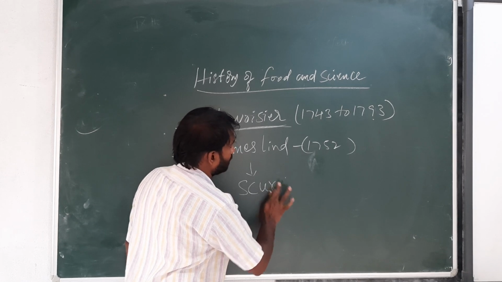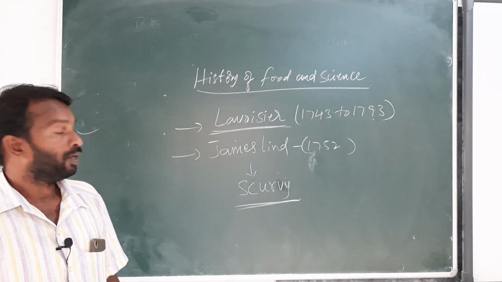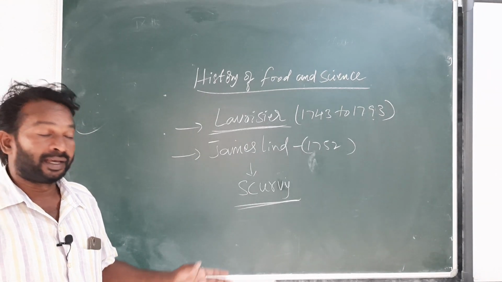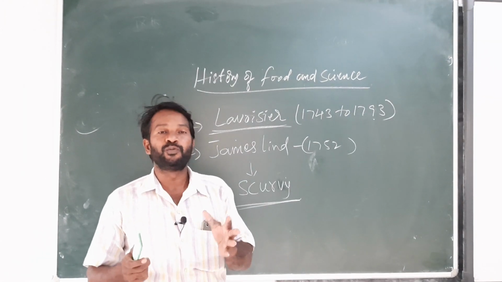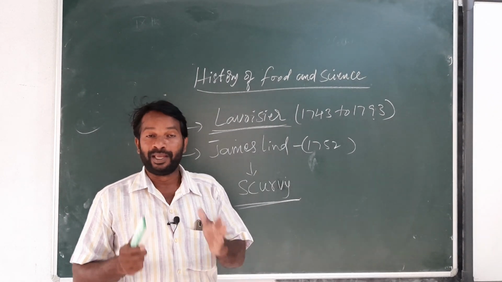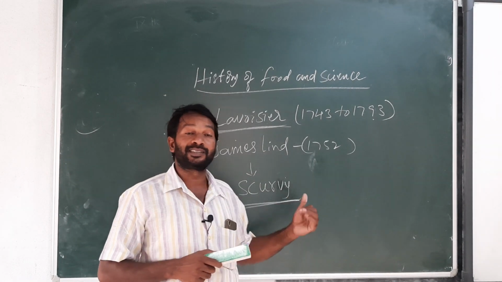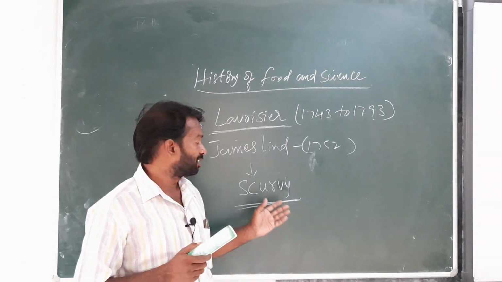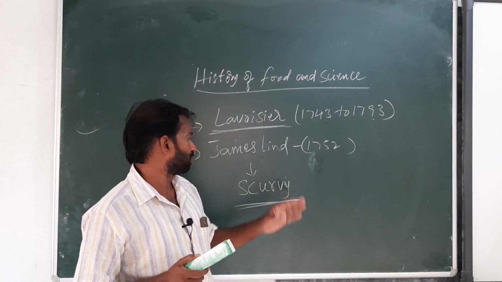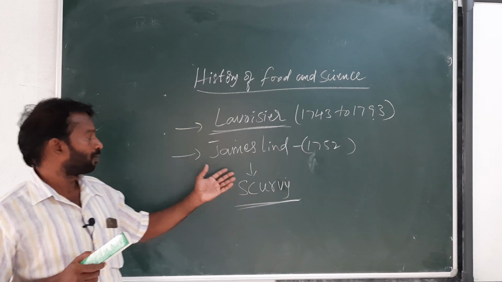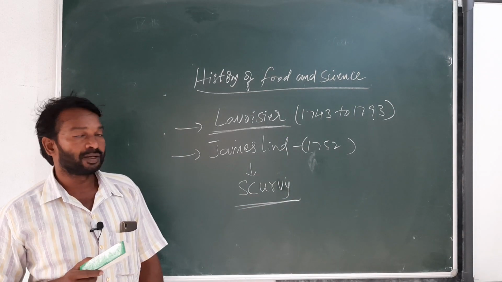He found that by eating some fruits and vegetables, scurvy disease is cured. So scurvy disease was discovered by James Lind in 1752. These two also we should remember.